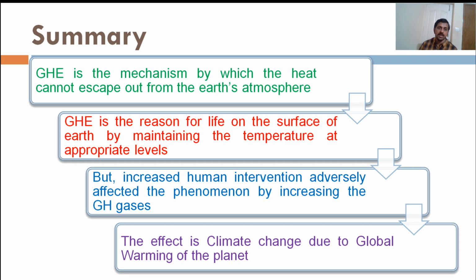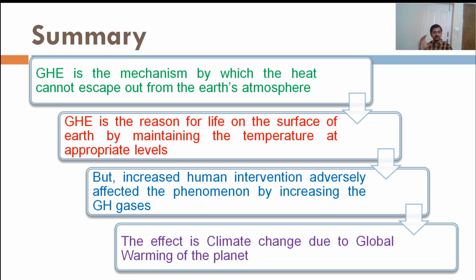So to summarize, greenhouse effect is the mechanism by which the heat cannot escape out from the Earth's atmosphere. In simple words, we can write greenhouse effect like that. It is a mechanism by which the heat is not able to escape out from the Earth's atmosphere. It is a reason for life on the surface of the earth by maintaining the temperature at appropriate levels. But increased human intervention adversely affected the phenomenon of greenhouse effect by increasing the greenhouse gases. The result is climate change through global warming.